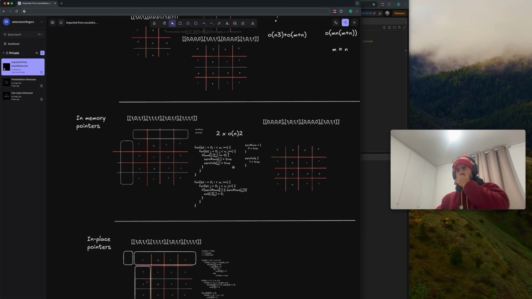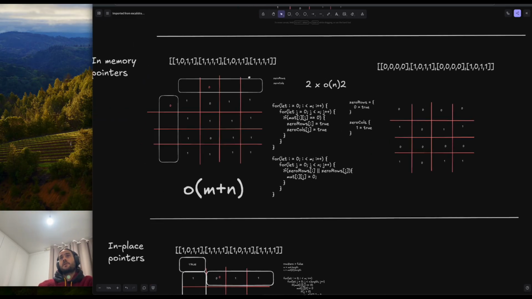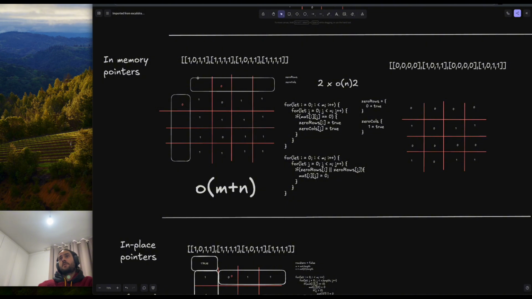Then we have the second solution, which uses in-memory pointers basically. We create two objects to track the columns and rows that we want to zero out, because whenever we have a 0 here, we already know that we need to zero out that row and that column, right? So what we do is basically we're creating a board here, like a strategic mapping from the specific positions, and we will have this markdown here.